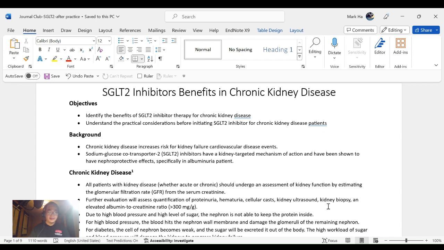In the background, chronic kidney disease increases the risk for kidney failure and cardiovascular disease events. Sodium glucose transporter SGLT2 inhibitors have a kidney-targeted mechanism of action and have been shown to have a nephroprotective effect, especially in albuminuria patients.